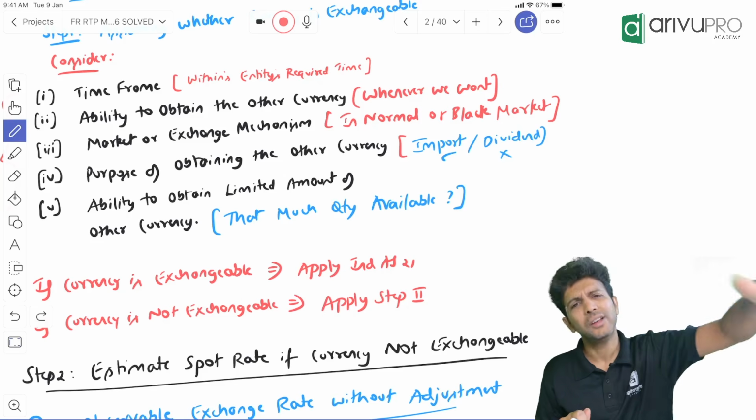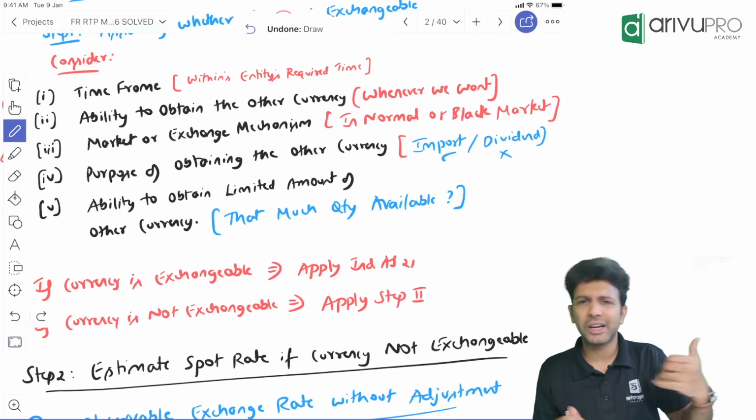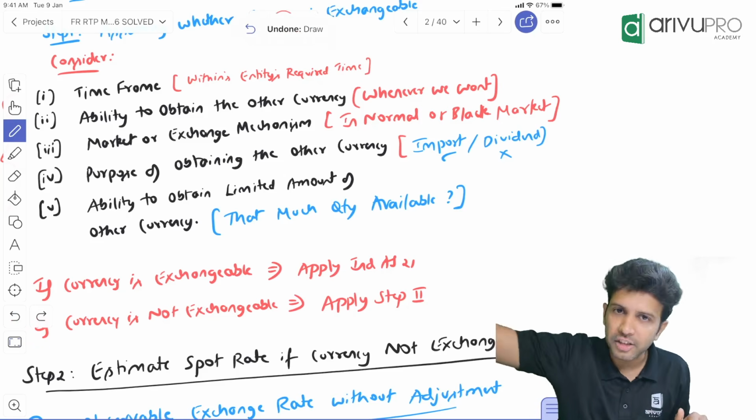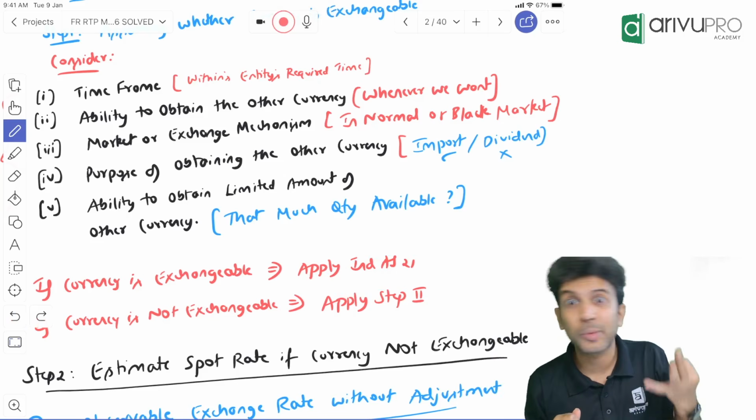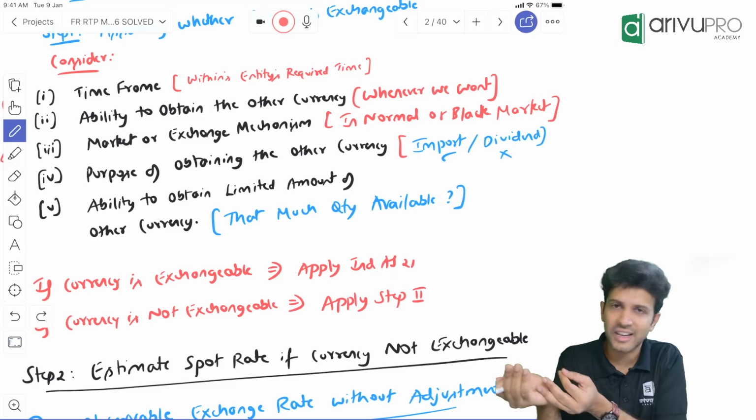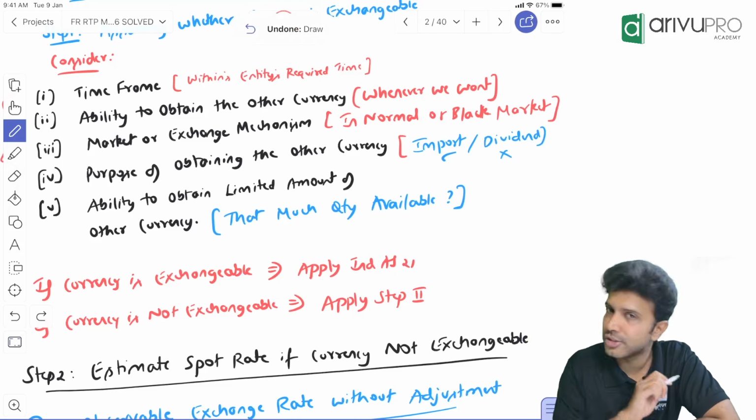Whatever you've been doing, we know the Ind AS 21 provision. Initially, all transactions are recorded at the transaction date spot rate, and settlement at the settlement date spot rate, SDSR we used to call it. So all those normal provisions will apply.